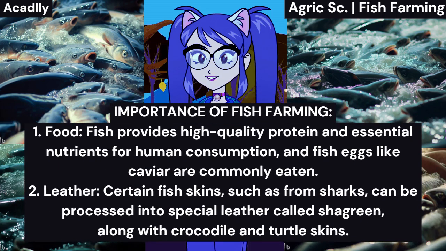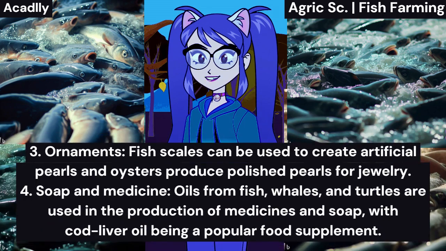Importance of fish farming. The importance of fish farming includes: 1. Food. Fish provides high-quality protein and essential nutrients for human consumption, and fish eggs like caviar are commonly eaten. 2. Leather. Certain fish skins, such as from sharks, can be processed into special leather called shagreen, along with crocodile and turtle skins. 3. Ornaments. Fish scales can be used to create artificial pearls, and oysters produce polished pearls for jewelry.